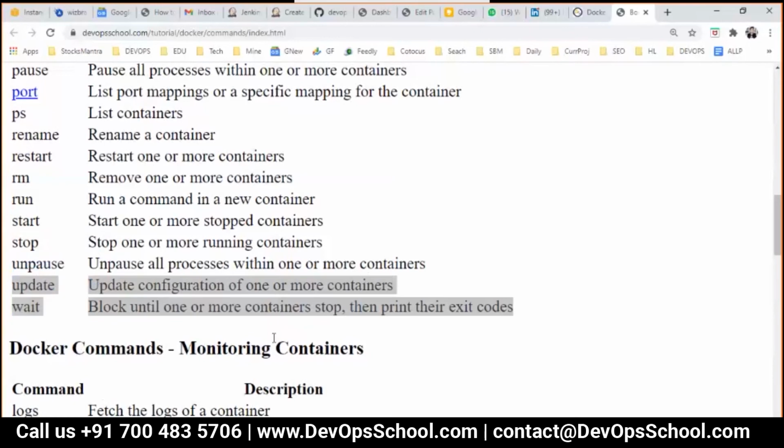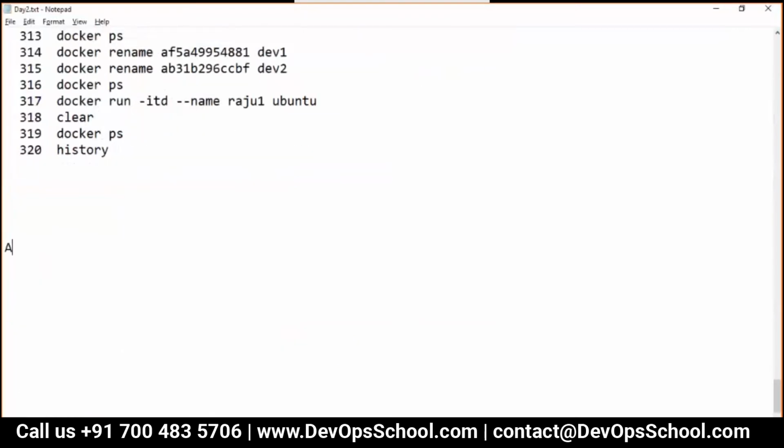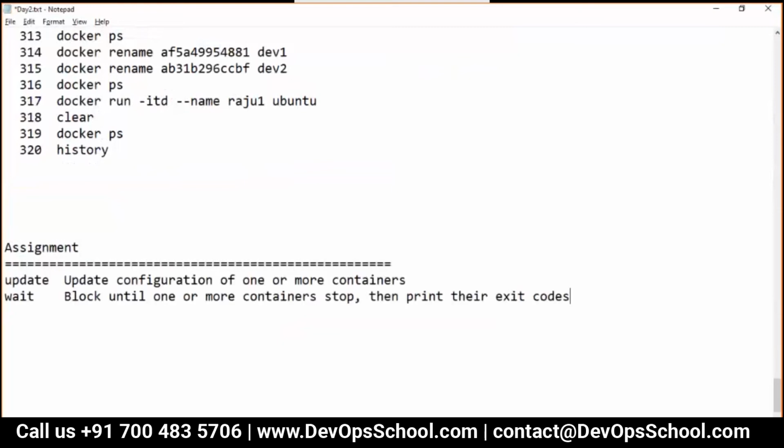Now there are two commands. I am not going to teach you these, but I would feel very happy if you can find out the answer for these commands. You have Google, you have the help command, you have experience working with containers now. You can find out what exactly the update and wait commands are, and how we can use them. Okay, I will give you some leads.